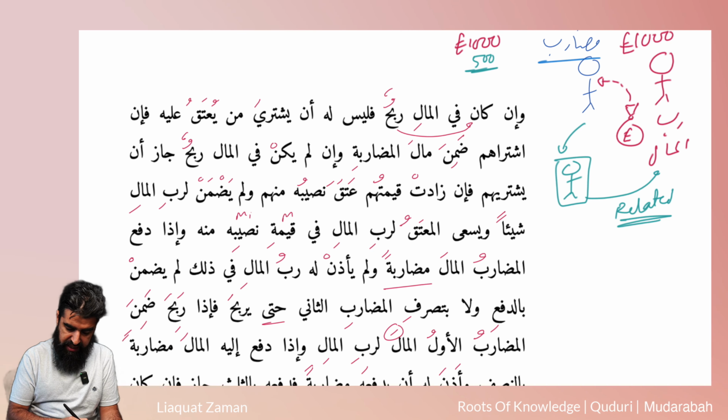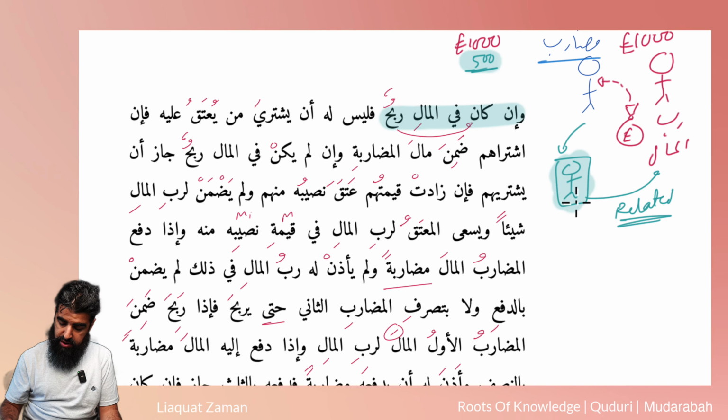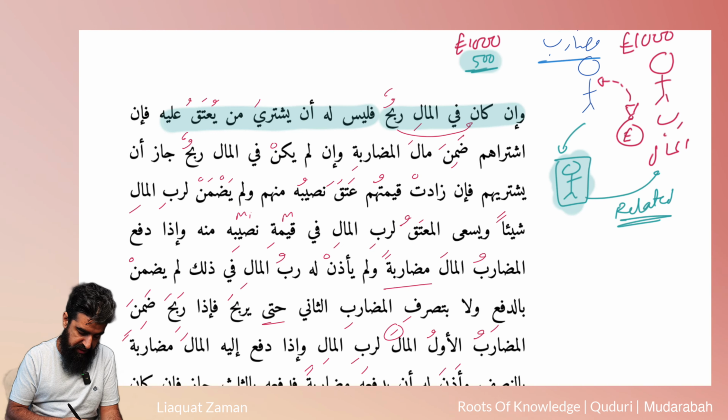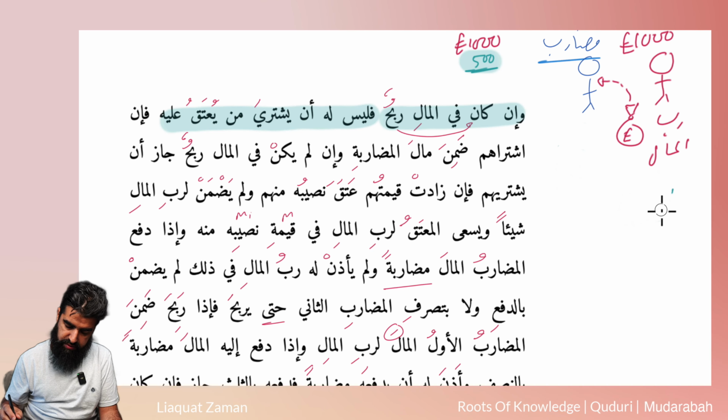So he says, in kana fil mali ribhun, if there is ribh, profit, and he's purchased someone who will become free, فَلَيْسَ لَهُ أَنْ يَشْتَرِيَ, then he does not have the right to purchase. He's not allowed to purchase this guy. So let's delete this, let's get this out of the way. He's not allowed to purchase this guy, not allowed at all.